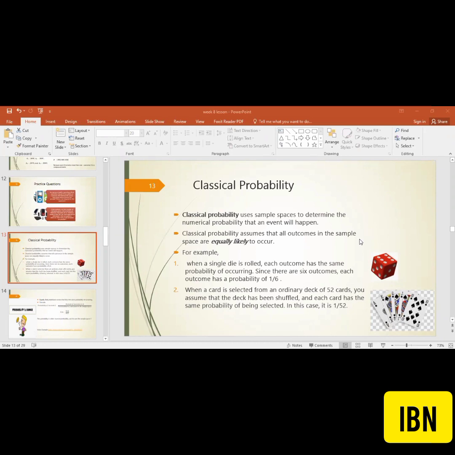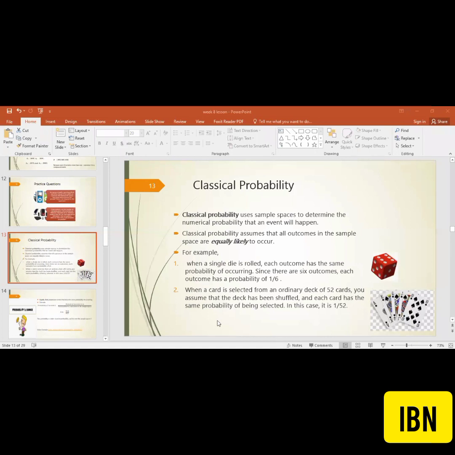So the classical probability assumes, this is the assumption, that all outcomes in the sample space are equally likely. Equally likely means unbiased. Anything can happen. When a single die is rolled, each outcome has the same probability of occurring. It seems that these are equally likely events. Since there are 6 outcomes, each outcome has an equal probability, which is 1/6.